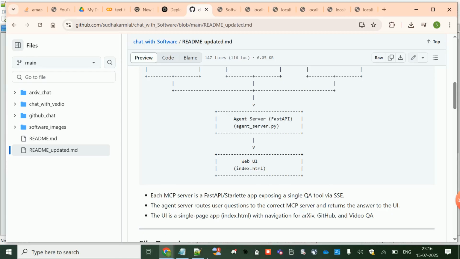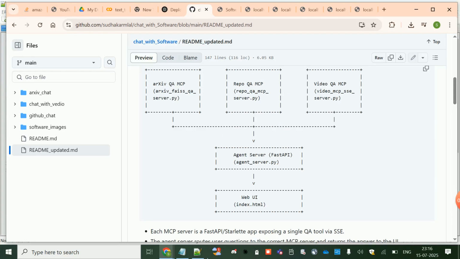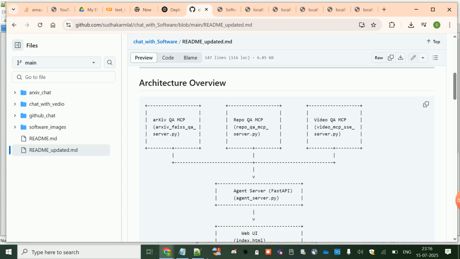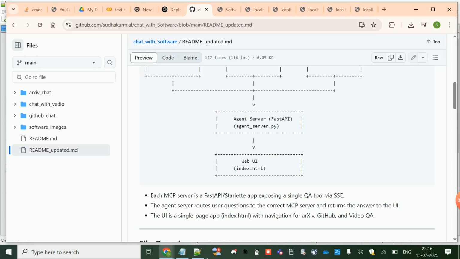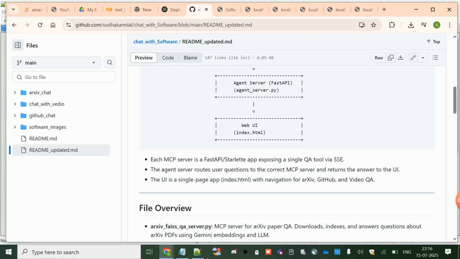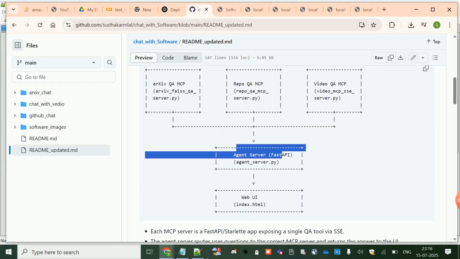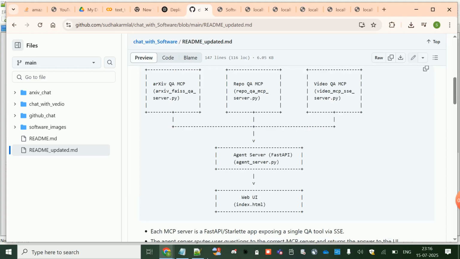The agentic server is smart enough. It's an LLM powered agentic server, and based on the question, it will decide which particular MCP I need to invoke. Then that MCP server returns the answer back to the UI, and the UI is going to display the answer. So this agentic service is intelligent enough to route it to the respective MCP servers.